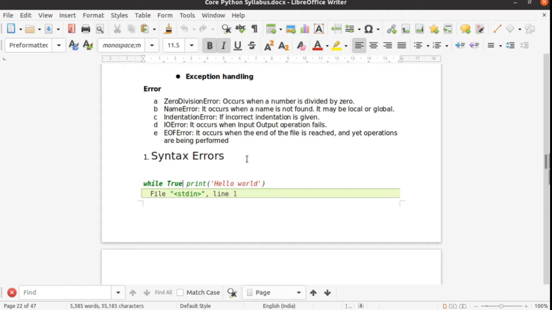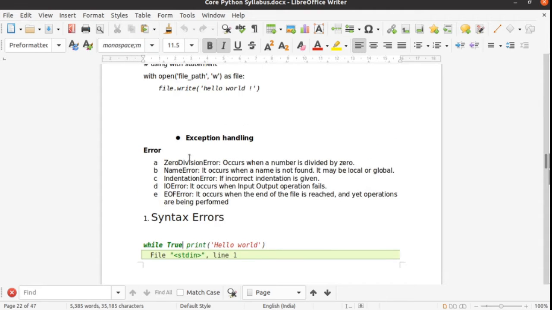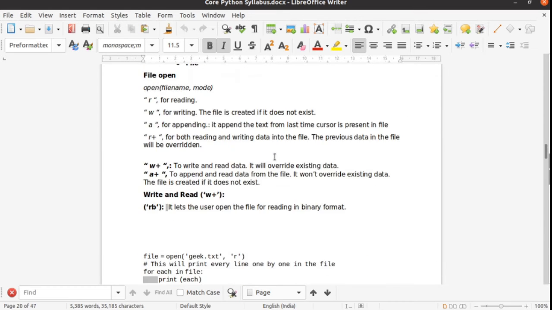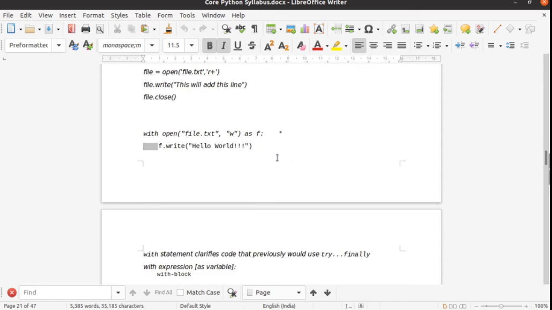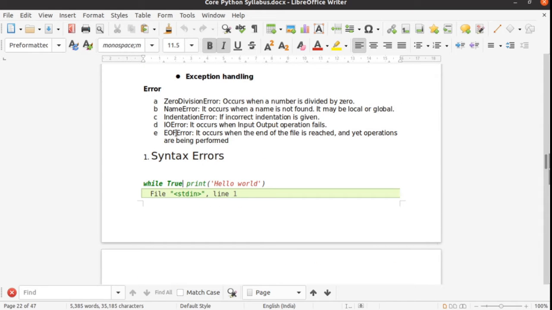And then EOF, which stands for end of file, as we wrote earlier. It means your operation has reached the last position of the file, but sometimes a running operation is still going on, and at that time you will find this kind of error.